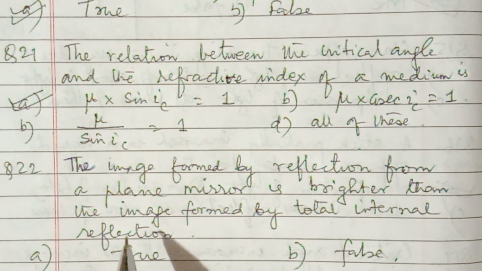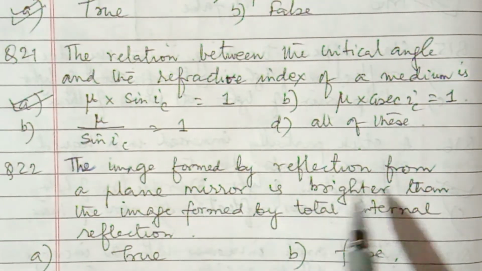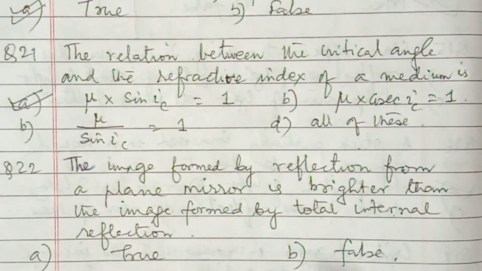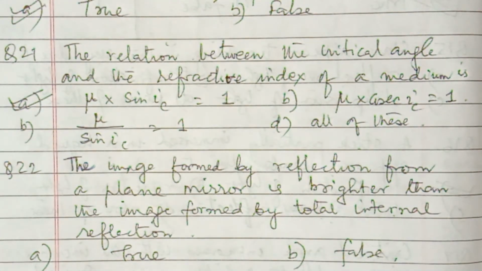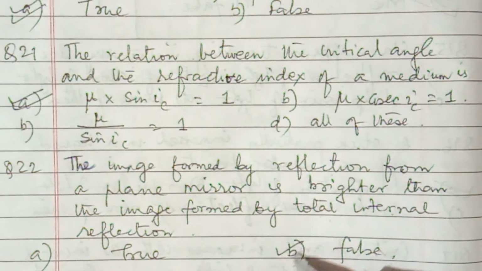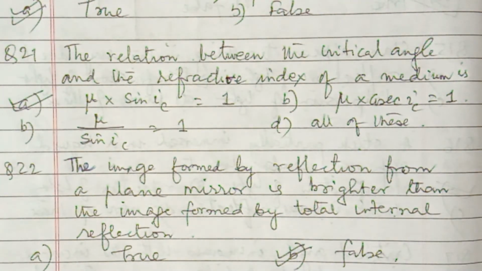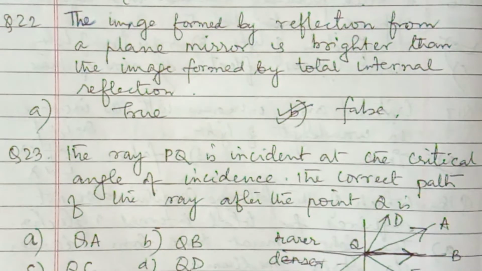Next, question 22. The image found by reflection from a plane mirror is brighter than the image found by total internal reflection. True or false? So image found by total internal reflection is brighter. So this is false, because here 100% light is reflected. So brighter images are formed. So that's why this is false. Question number 23.